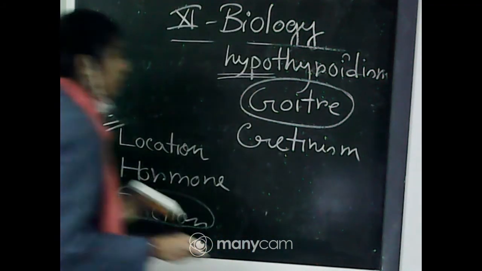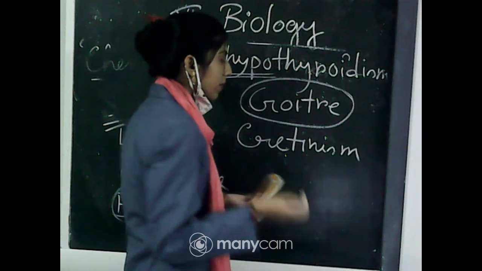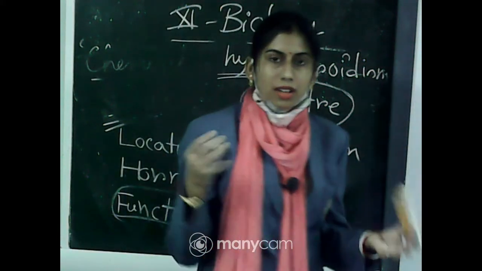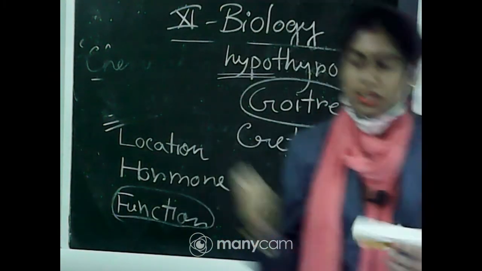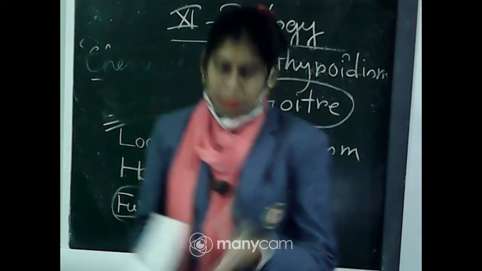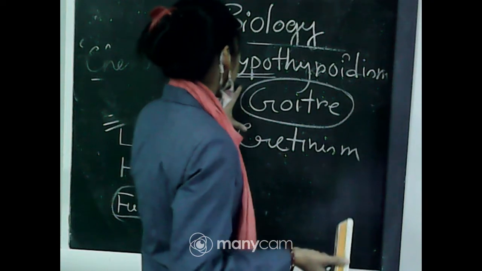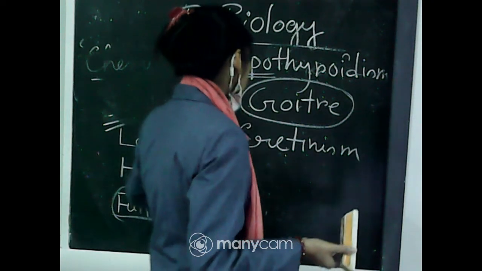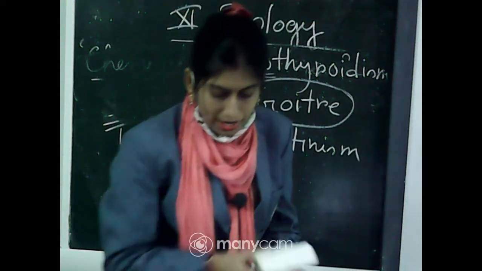Problems in the development and maturation of the baby will be seen, and stunted growth will be there. So cretinism is an abnormality or disability of hypothyroidism that can be found particularly in the child.